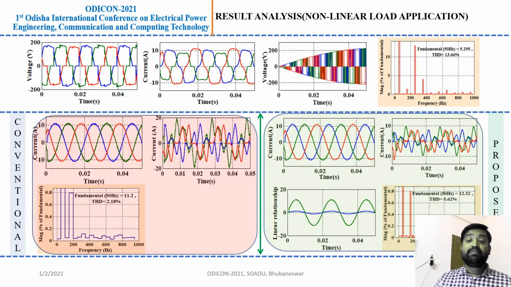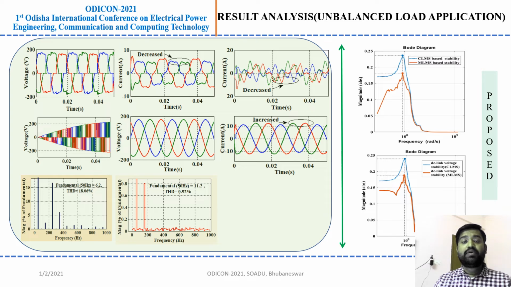However, by using my proposed approach, the THD of the system is reduced to 0.62%. This is a very low value, by which the system is able to improve its performance. Further, to analyze my system performance, I am using an unbalanced load application.